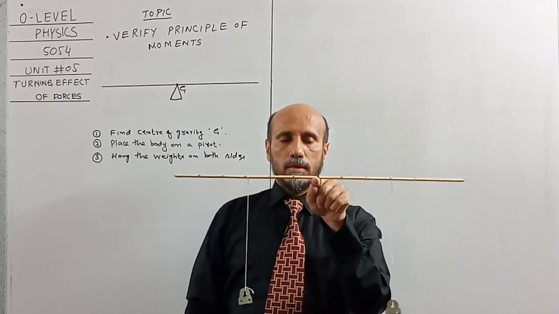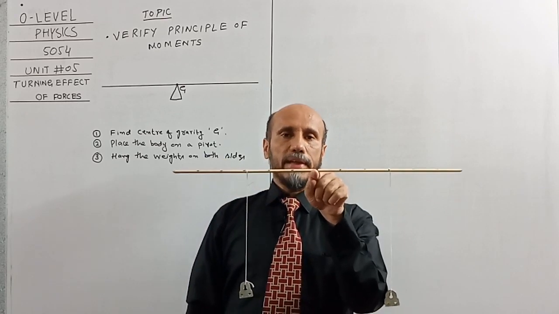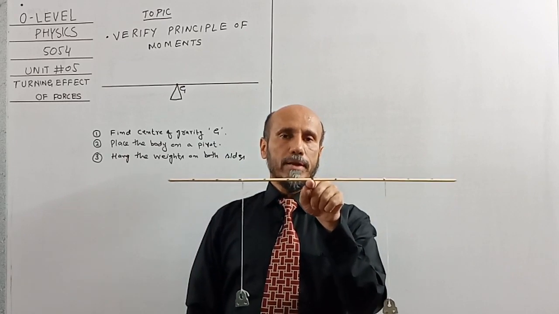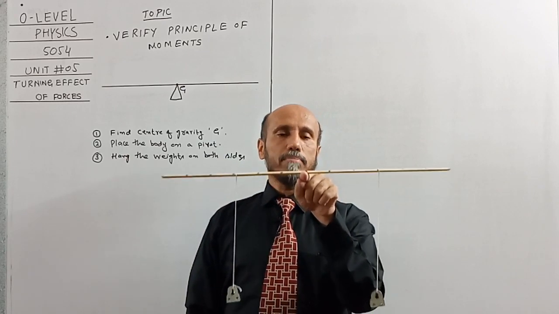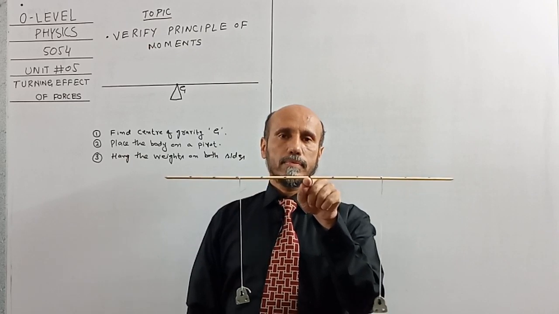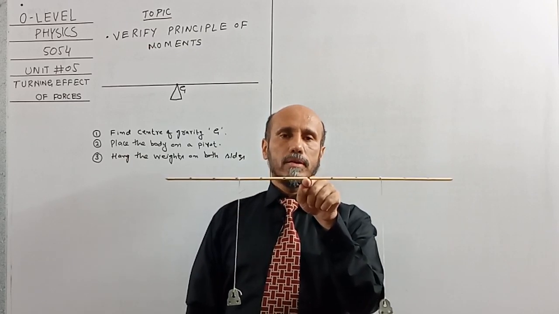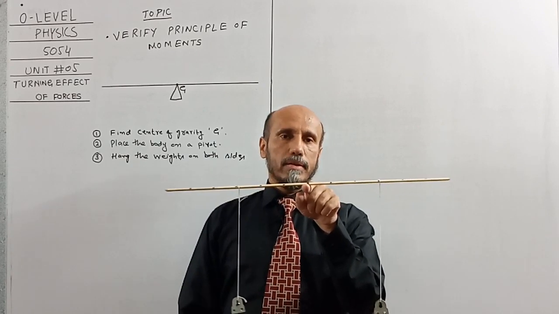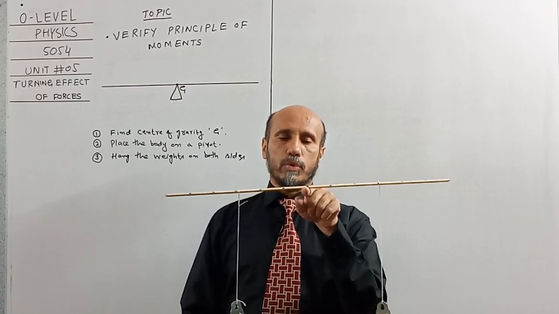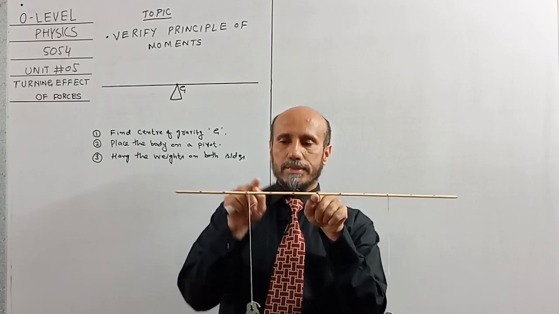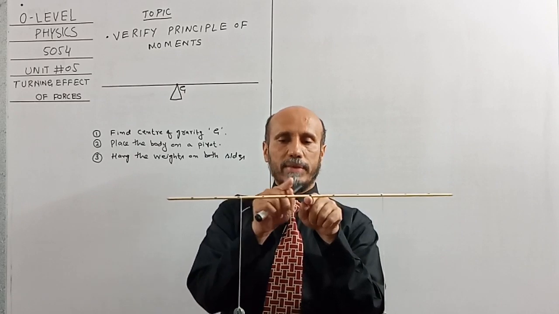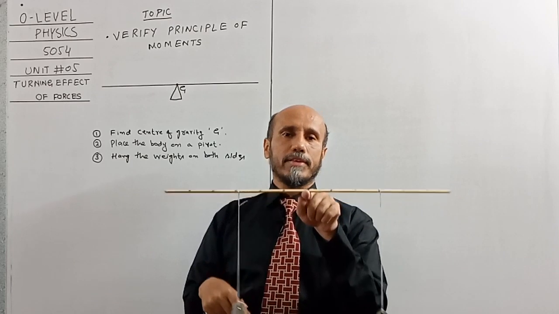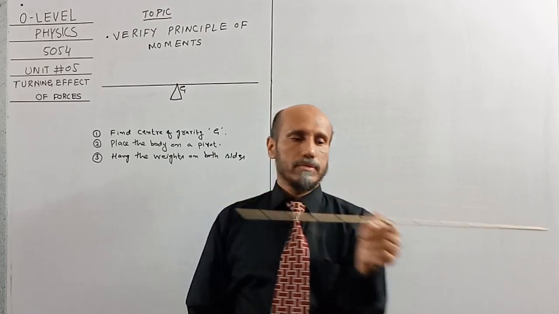Now look, you can see that I have hung two weights on both sides and again placed the rod on the pivot, and now it is again being balanced. So I will consider one weight as W1, or we can say force F1, and the other weight as W2 or force F2. Then the distance between F1 and the pivot will be D1, and the distance between F2 and the pivot will be D2. So now it is balanced.